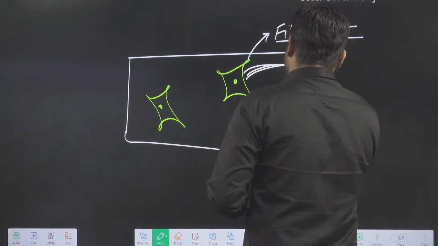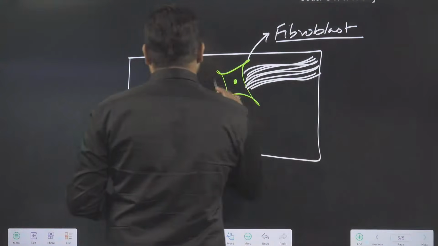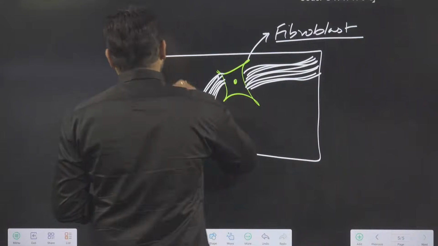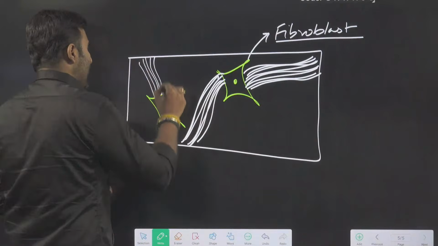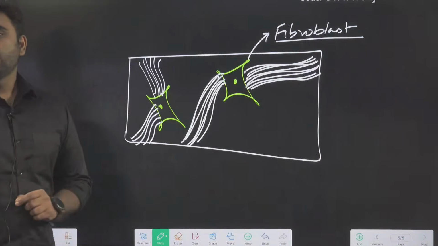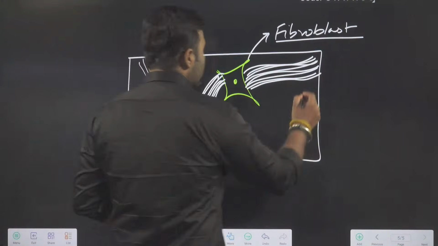They are producing fibers. This type of fibers is called the collagen bundle fibers. So this fiber that you see is the collagen fibers.